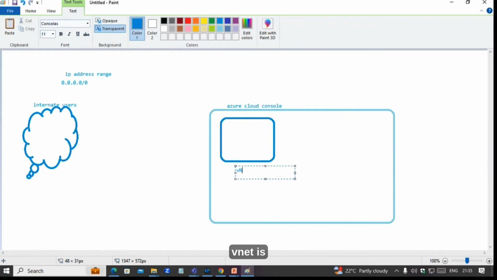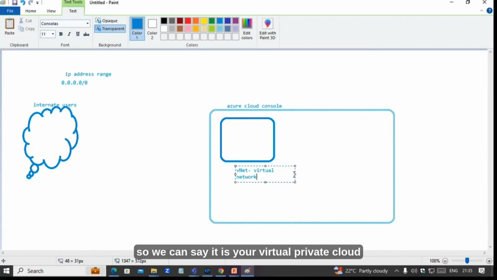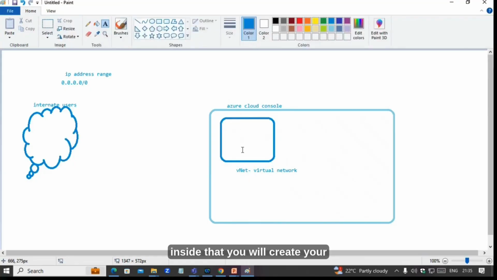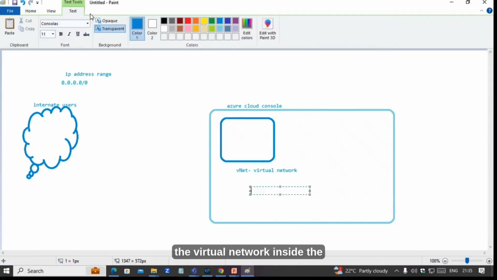VNet is a virtual network. So we can say it is your virtual private cloud. Inside that, you will create your project infrastructure. Whatever infrastructure you are going to create for each project will be inside the virtual network.